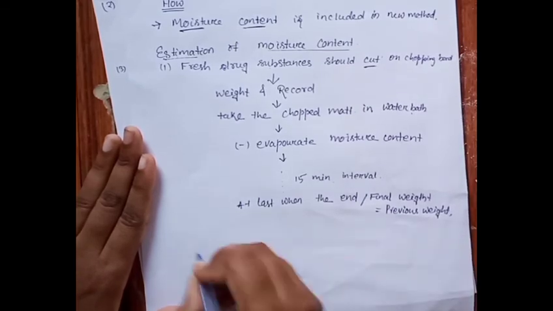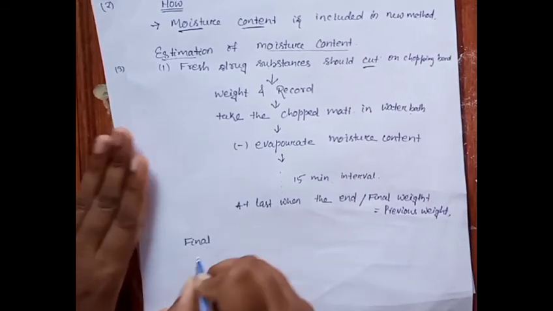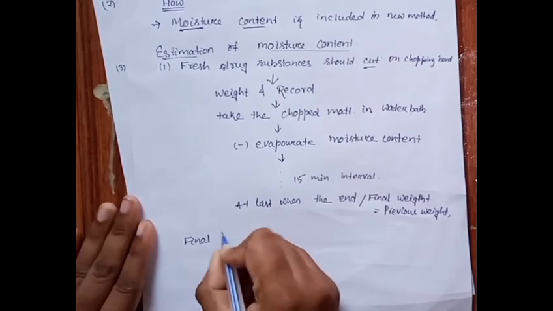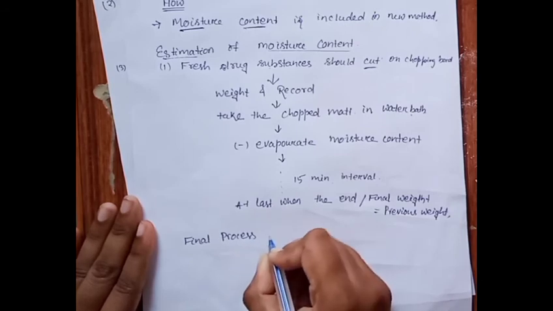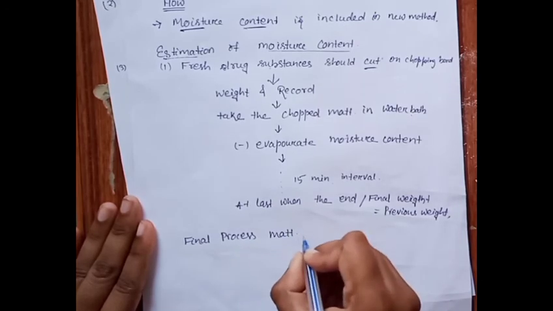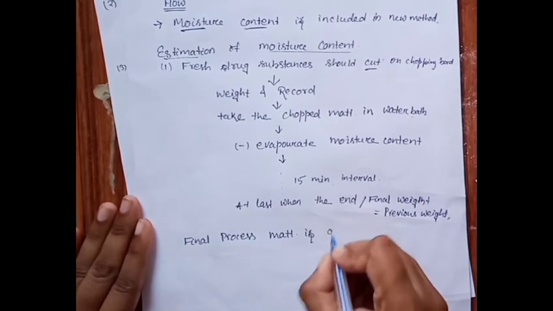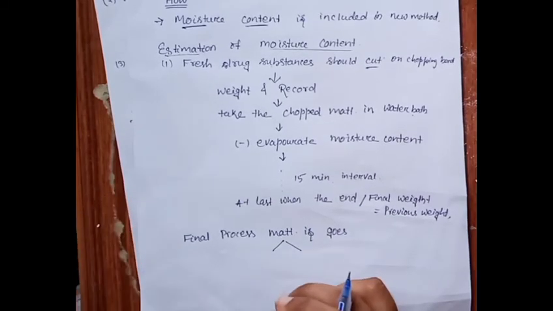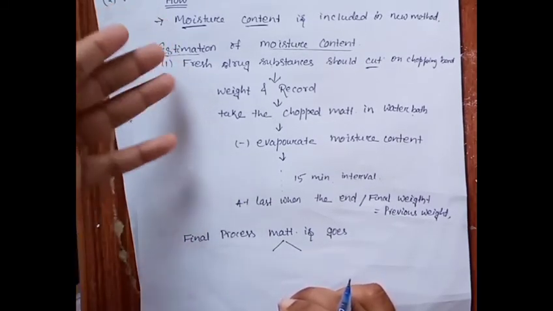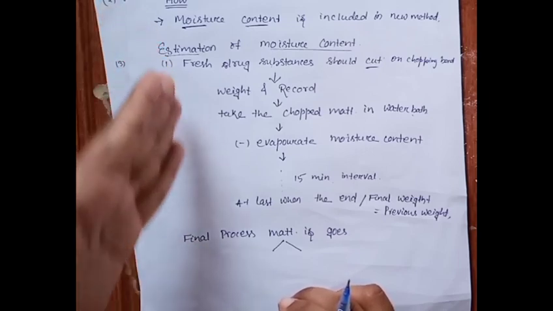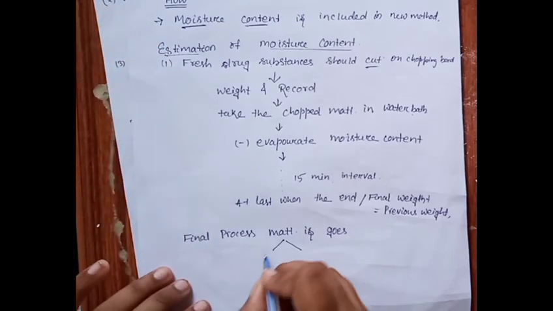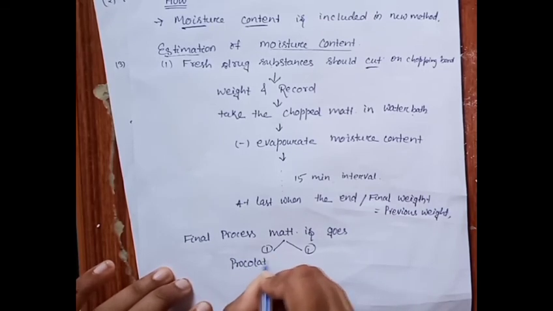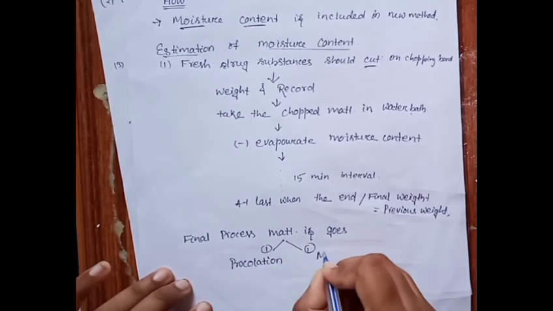Now our final processed material goes to 2 steps. The processed material which we obtain after this process now goes in 2 paths. What are the paths? One is percolation, another is maceration.